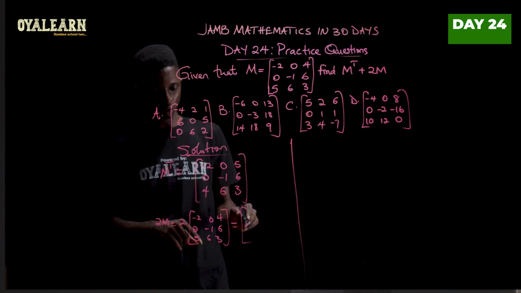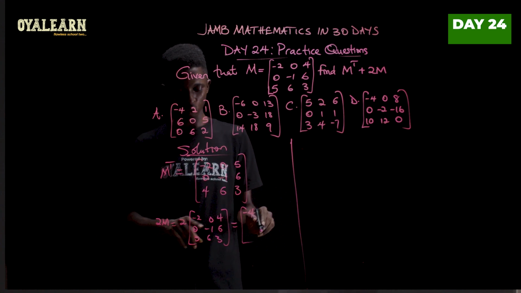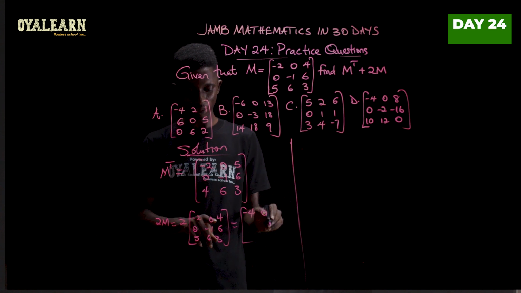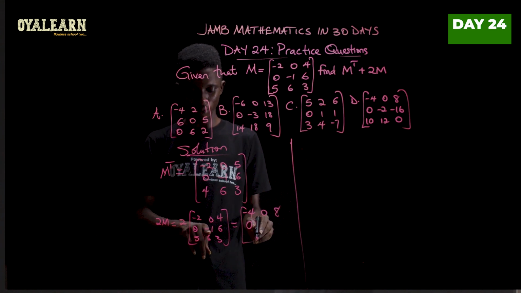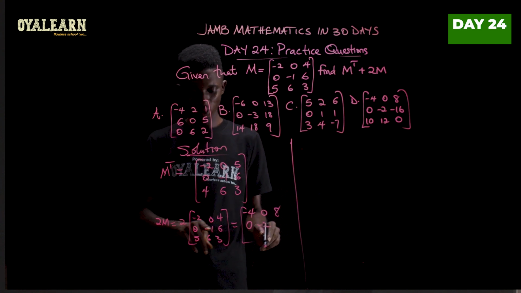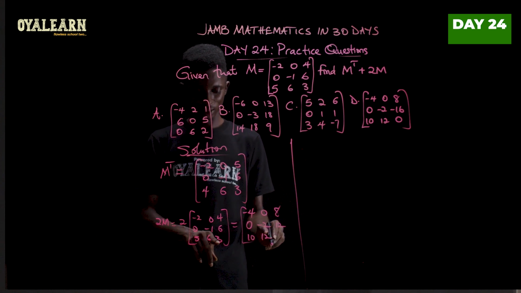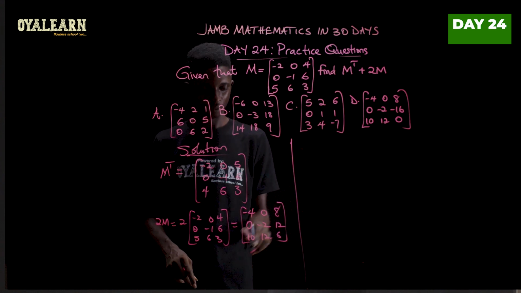So 2 times -2 will give us -4. 2 times 0, that's 0. 2 times 4, that's 8. 2 times 0, 0. 2 times -1, -2. 2 times 6, 12. 2 times 5, 10. 2 times 6, 12. 2 times 3, 6.